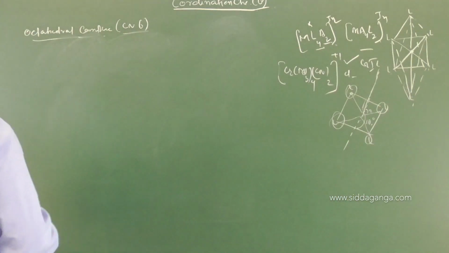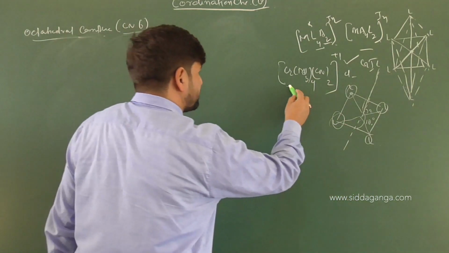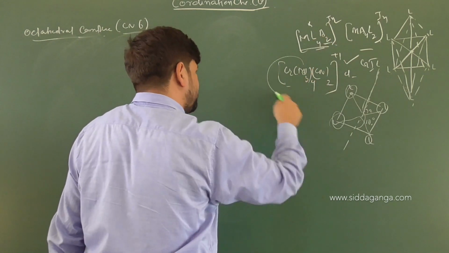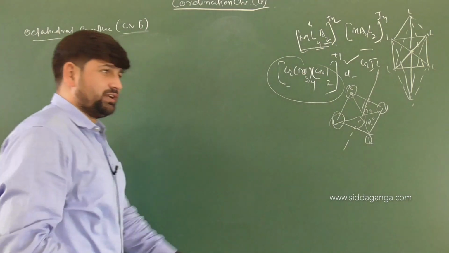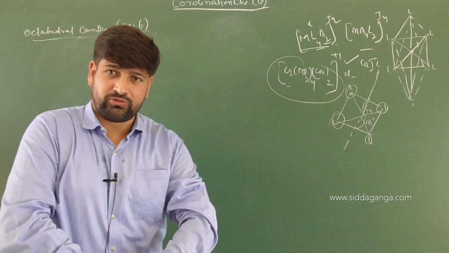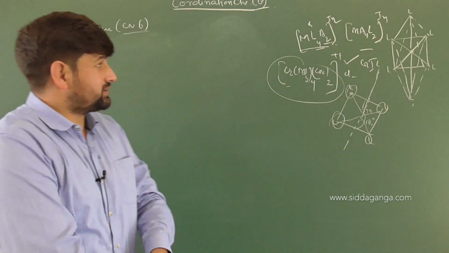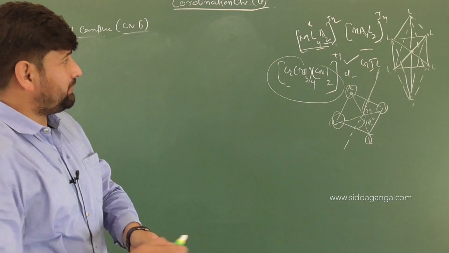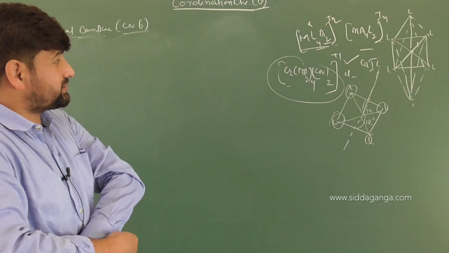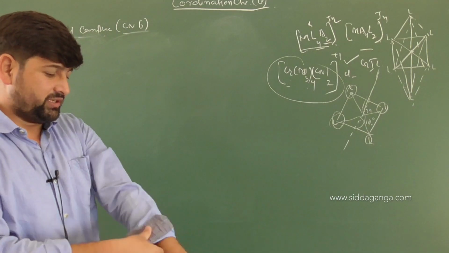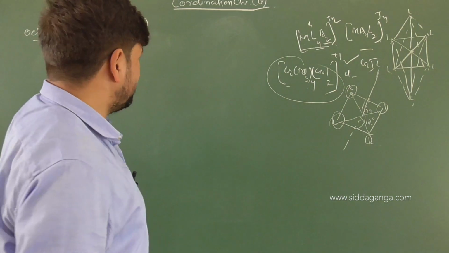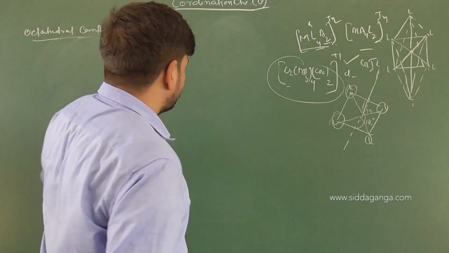Okay, have a look. So we have this complex Cr NH3 4 times CN2. So I'll mention it. So you have to see it matches with the general concept that I have discussed. So you need to see the general concept of the complex that is given to you, with what metal atom and with what coordination complex it is matching. You can take the examples into consideration. As I mentioned, this is the reason why I am giving more general views. Okay, let's have a look on this complex.